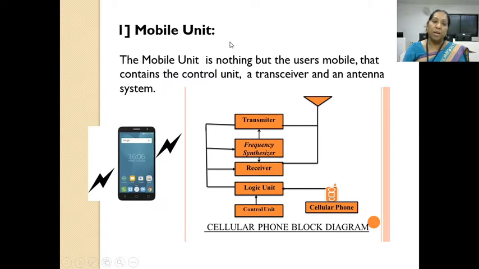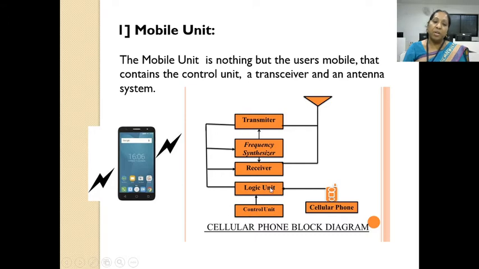Number one, the mobile unit. The mobile unit is nothing but the user's mobile. It contains the control unit, a transceiver and an antenna system. The control unit is used to control all the parts of the mobile unit.